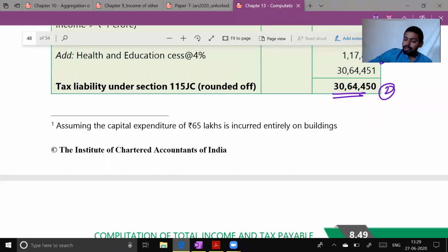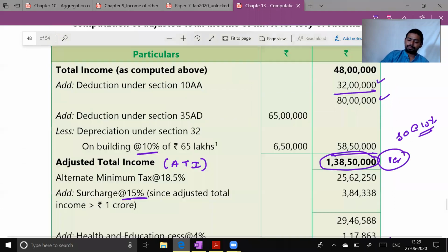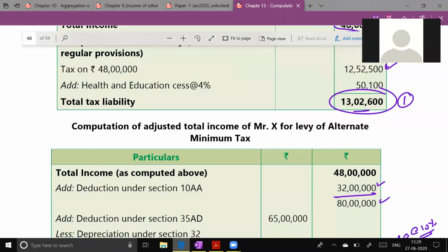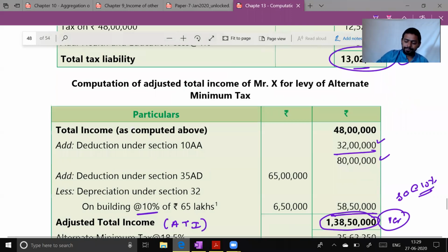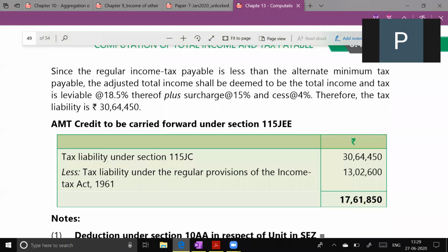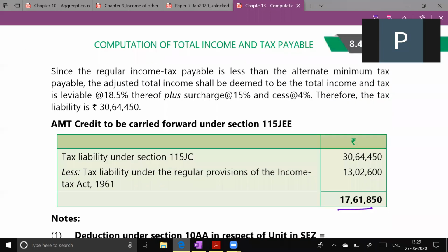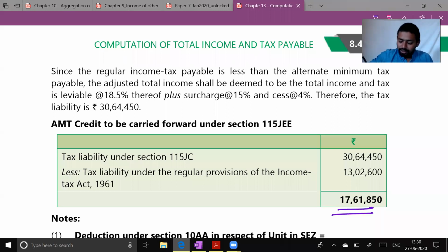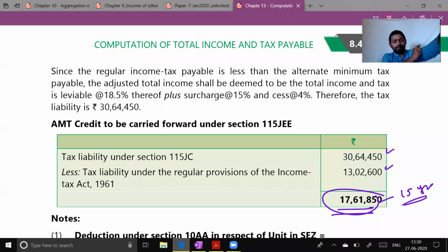So what will be the amount of AMT credit? 17 lakh 1,60,850. Is it clear? 30 lakh minus normal tax. Whatever extra tax you have paid will be available as a credit, and this you can carry forward for 15 years. So this is what I was supposed to teach you.